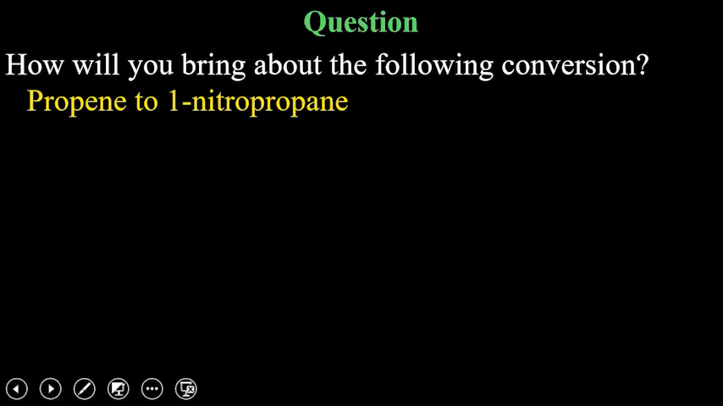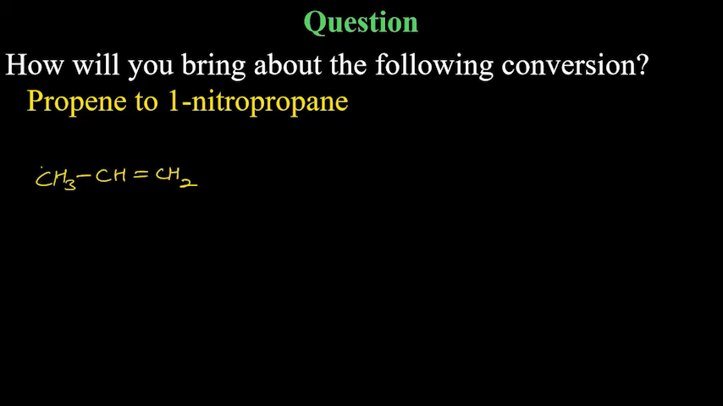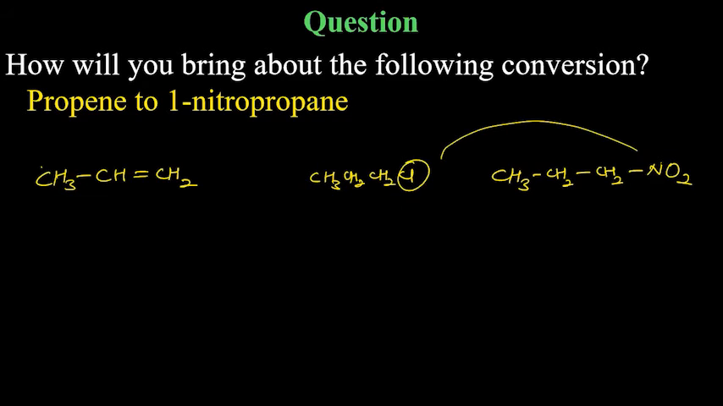Next, propene to 1-nitropropane. Now, again, very simple thing. You can actually get CH3, CH2, CH2, Cl, and then you can replace this chlorine by this nitro group. Okay? And it is very easy.